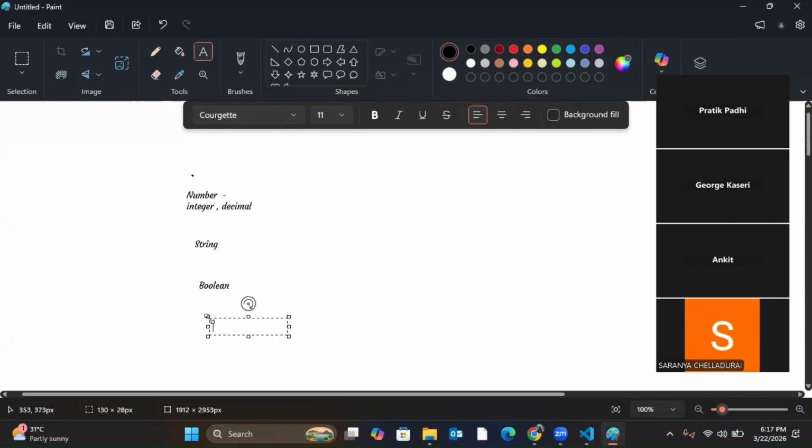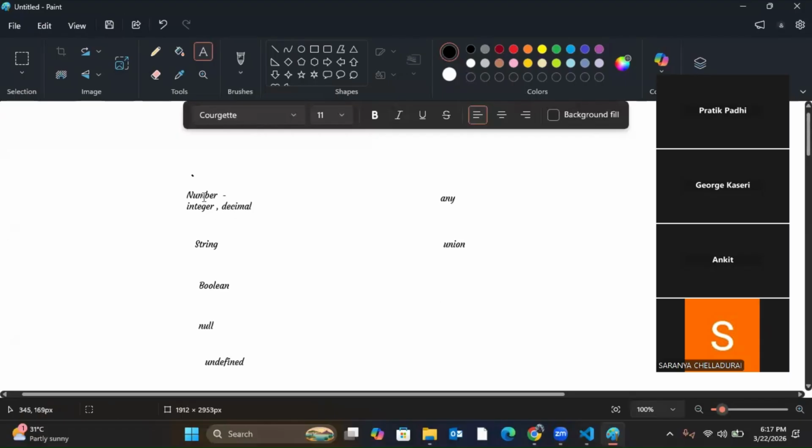We'll see one by one. No worry. Just understand now what the different data types are. Next is null. Null means no value. We'll see everything by declaring one by one, so don't worry. And one is undefined. That means it is not defined. Okay. Next is any and union.